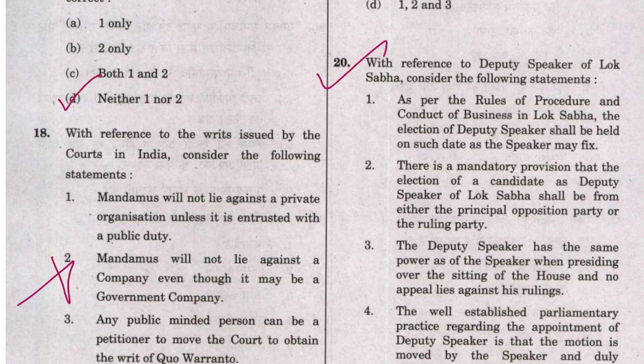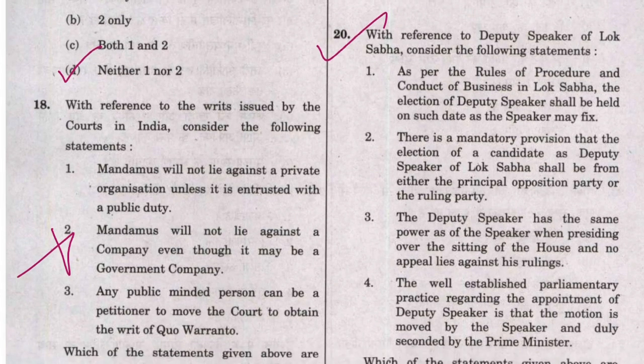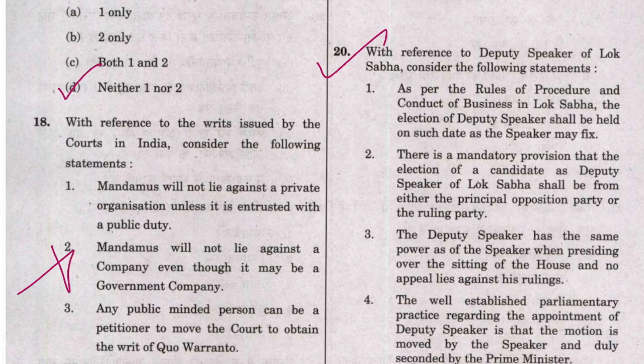As per the rules and procedure of conduct of business in Lok Sabha, the election of the deputy speaker shall be held on such date as the speaker may fix. As the speaker is the presiding officer of that house, it looks quite reasonable that the speaker will fix the date for the election of the deputy speaker.